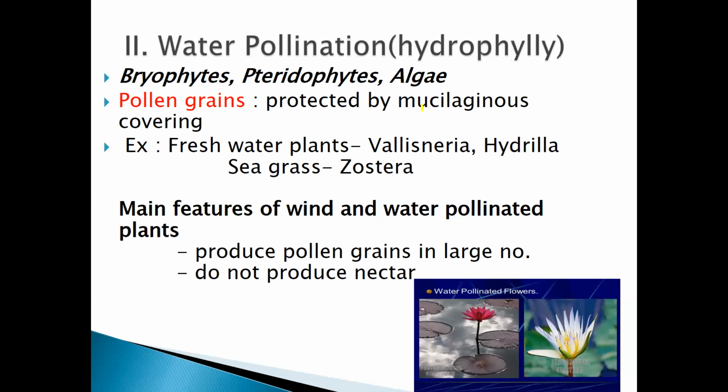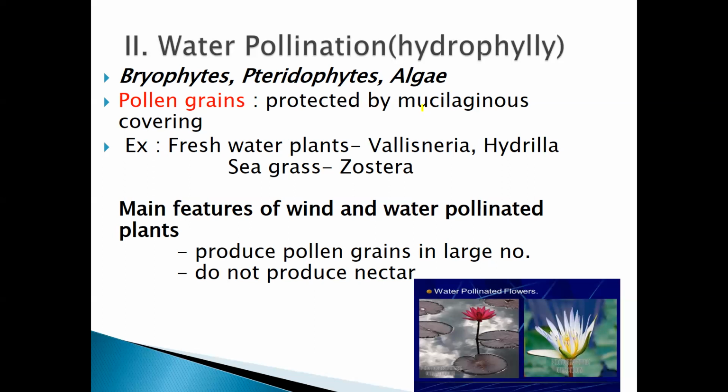So when I talk about water pollination, it is simple: water is a medium for the pollination process. What are the different characteristics of these pollinated plants, and what are examples of water pollination? Examples are bryophytes, pteridophytes, and algae.